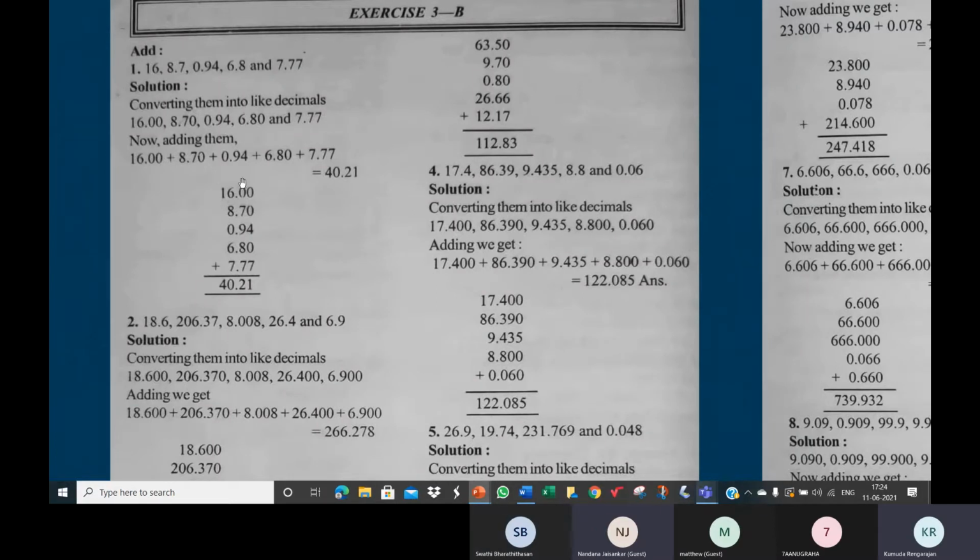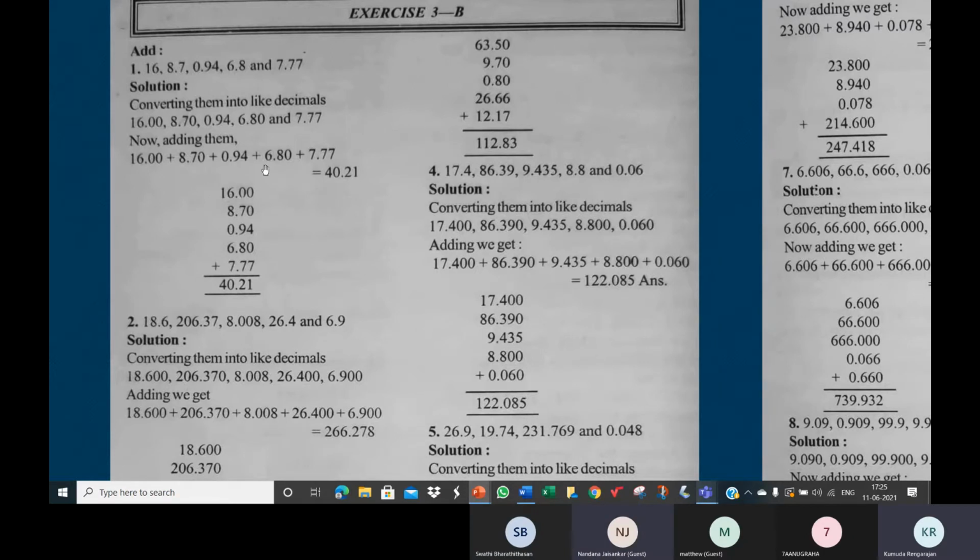In the tenths place, 0, 7, 9, 7, 9, 8, 7, ma'am. Yes, these are the digits in the tenths place. And then the decimal point falling one below the other in the same column. And then the ones digits. 6, 8, 0, 6, 7 are there in the ones digit, ma'am. And there's only this number that has one digit in the tens place.